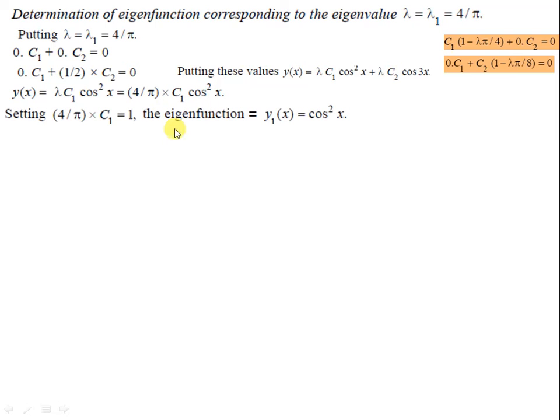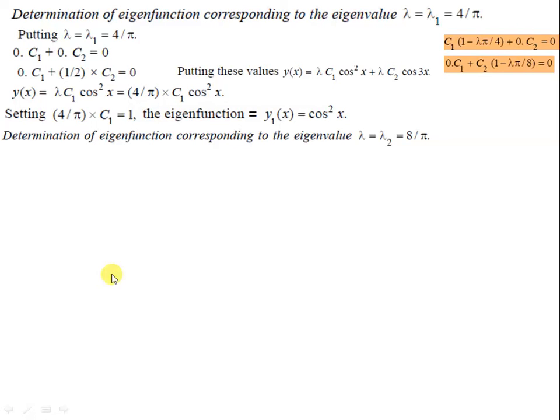C1 is arbitrary, so setting 4 by pi into C1 equal to 1, we get y1(x) equal to cos square x. Students should be very careful: C1 is arbitrary where C2 is equal to 0. So the eigenvalue is 4 by pi and the eigenfunction is cos square x.